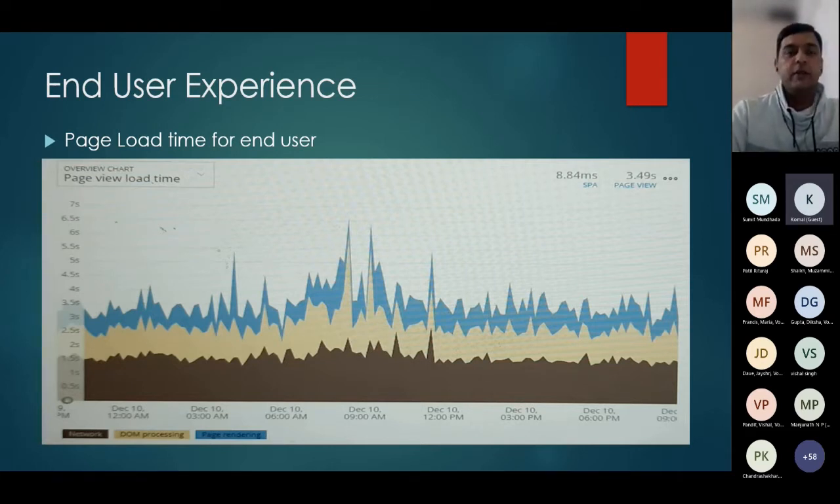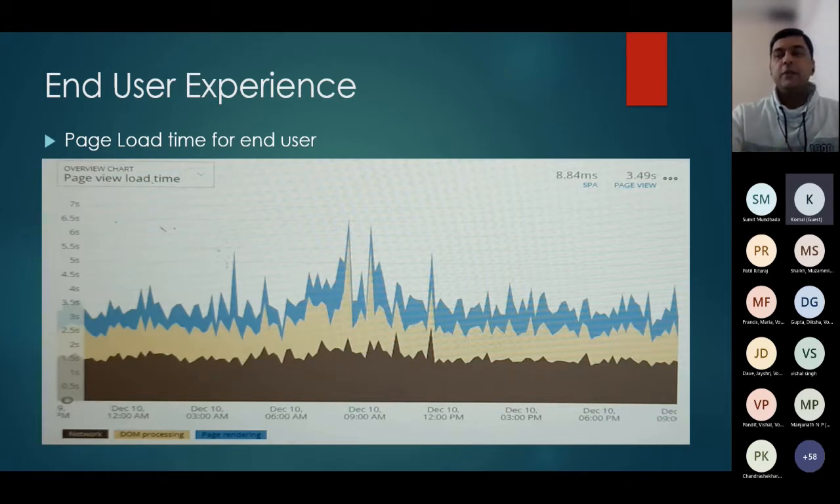In the current picture, this gives you a trend analysis of how the end user is experiencing a page load. On the right side, we are saying that this page is opening in 3.49 seconds, and this page deviates from 3 seconds to even 6 or 6.5 seconds due to some peaks during the time frame. We can also see multiple other details from this graph itself.